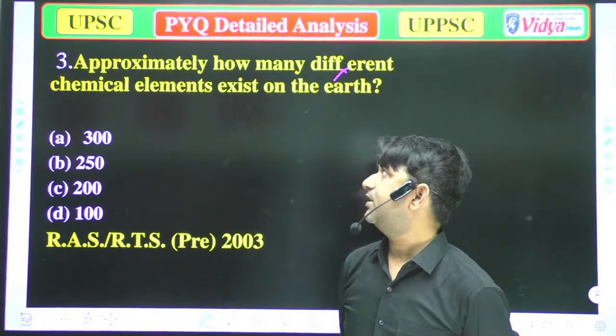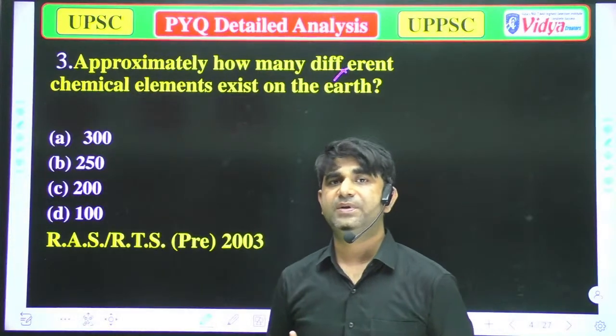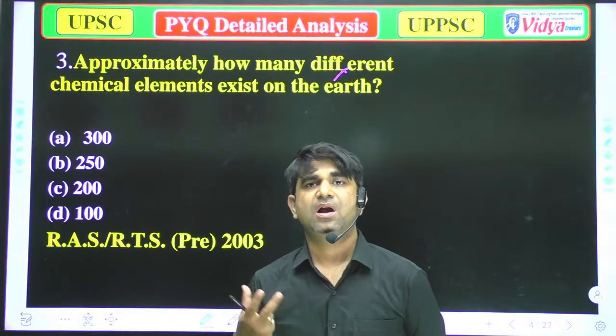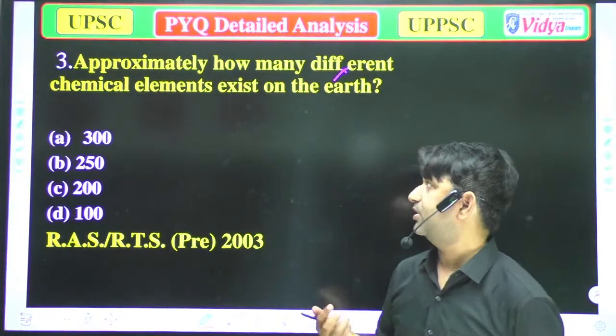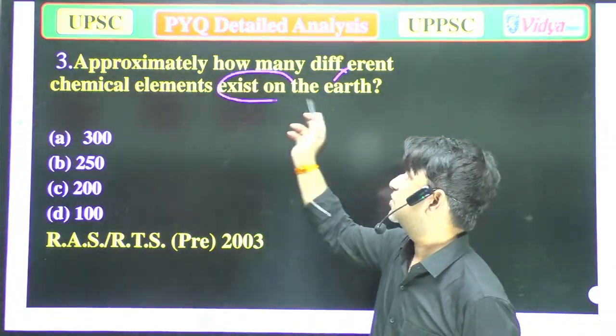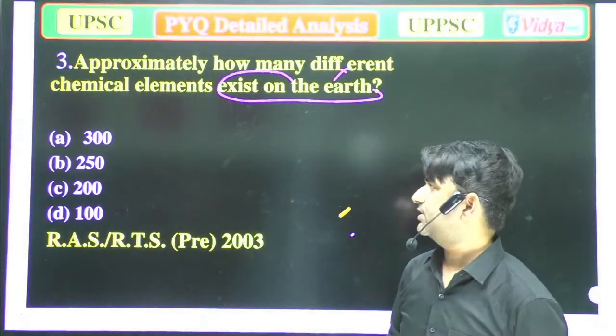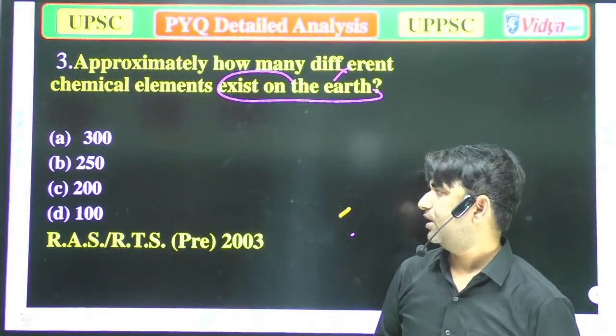It's a simple question. Option A is 300, option B 250, option C 200, and option D 100.